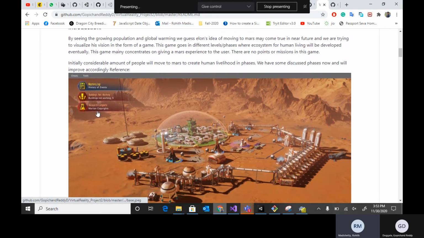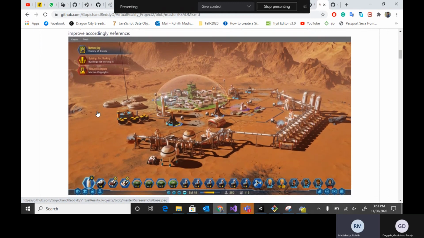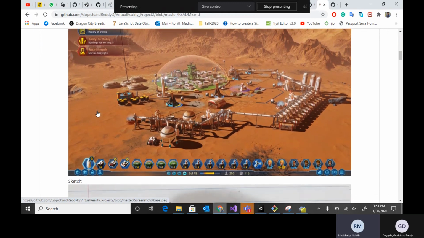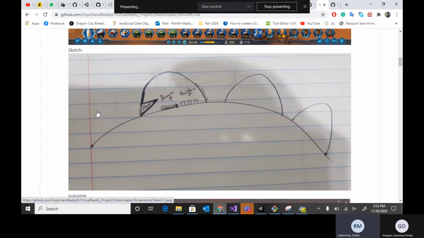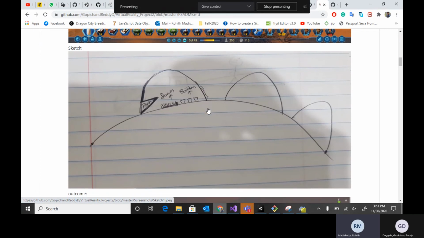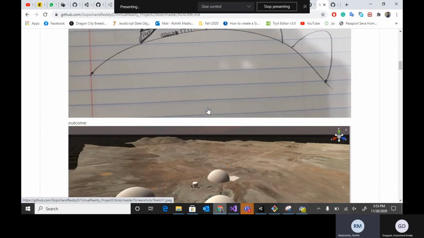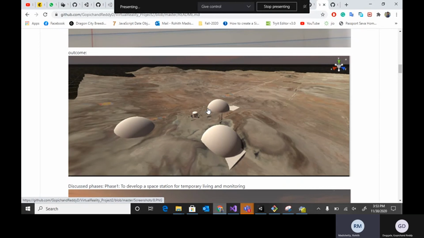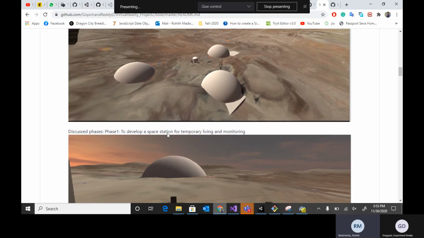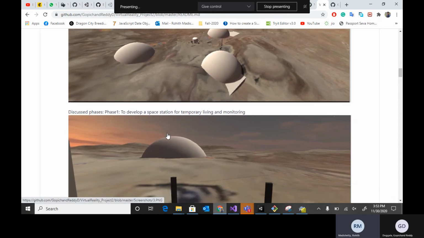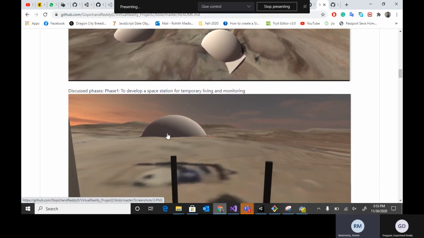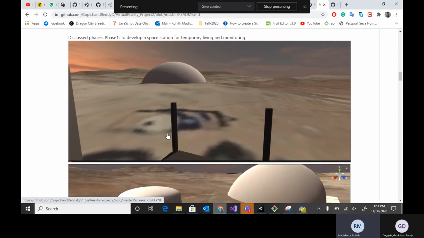We had a reference of a game. This is the reference which we wanted to execute. We had some sketches like this, with creation of domes and livelihood inside the domes. Our outcome is something like this. We have a space station here, and we started constructing the domes. We had discussed phases. Phase one is to construct a temporary space station where temporary living and monitoring will take place.